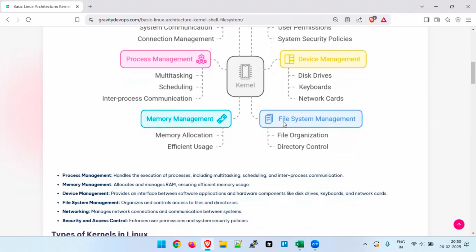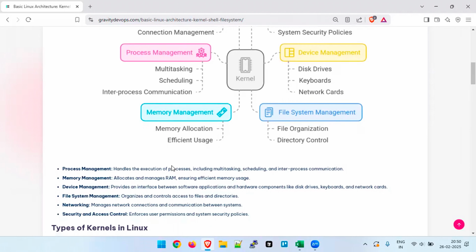Then let's move ahead to file system management. It also manages file creation, deletion, and the whole hierarchy, right? It helps you organize files and directory control.